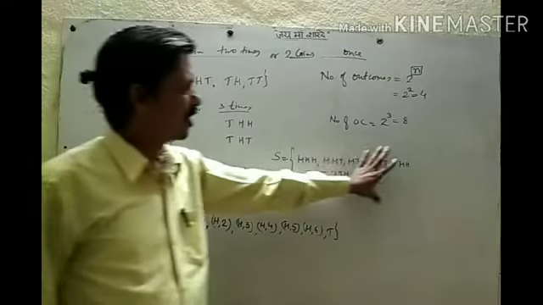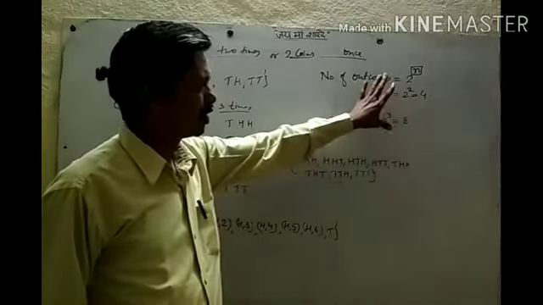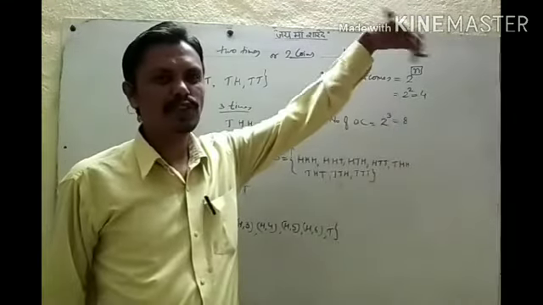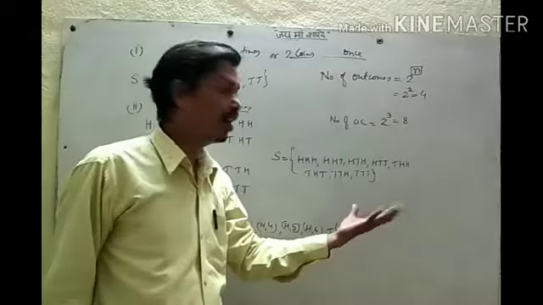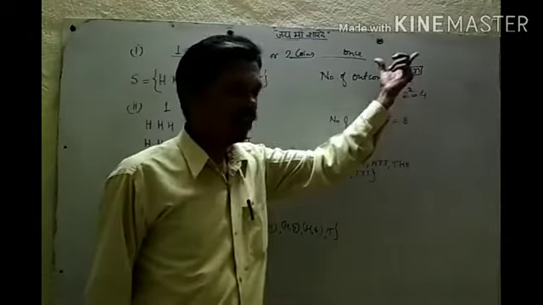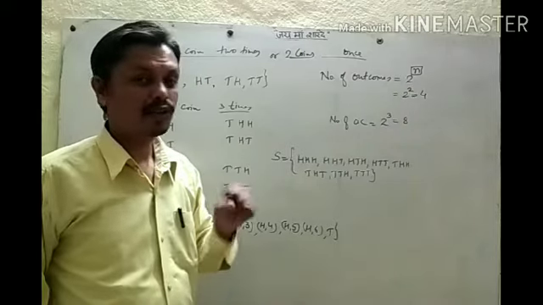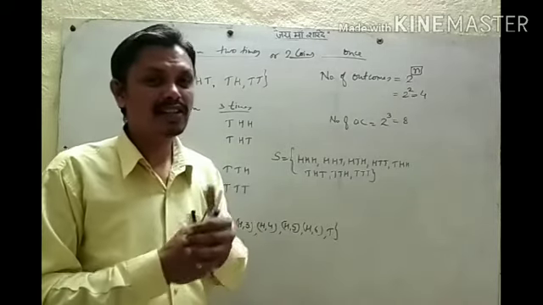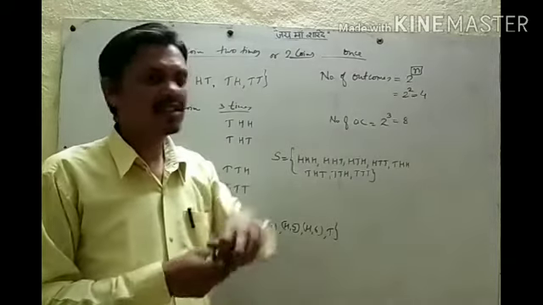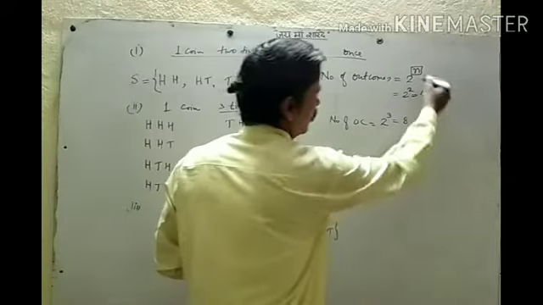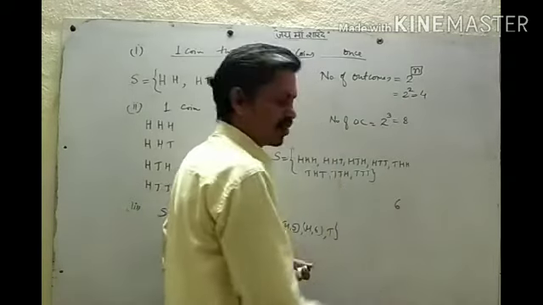But this thing should be clear. If we toss one coin 3 times, 4 times, 5 times, how many outcomes will there be? We can find this using this formula. And for a dice also, if we throw one die, how many faces are there on the dice? There are 6 faces. So 6 will be the base.